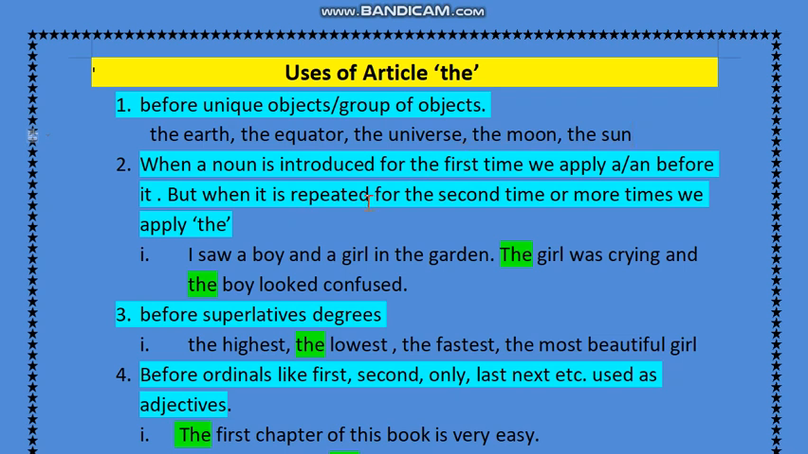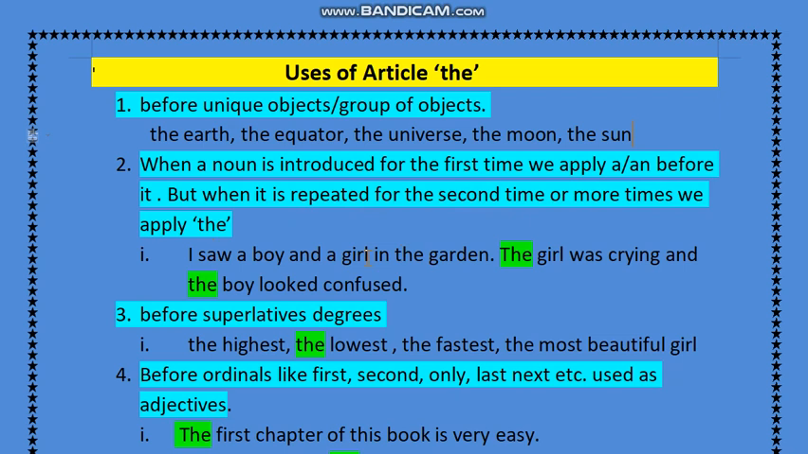Rule number 2 says, when a noun is introduced for the first time, we apply a or an before it. When you are introducing any noun for the first time, it is important to use article a or an before it. But when the same noun is repeated for the second time or more times, then we apply the.